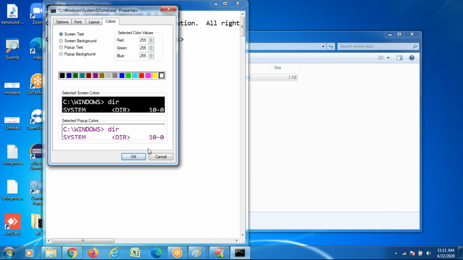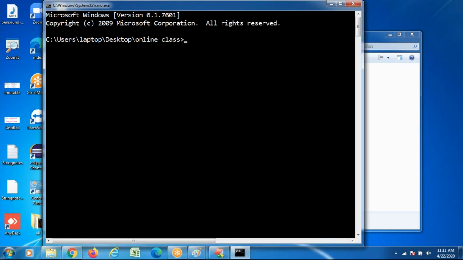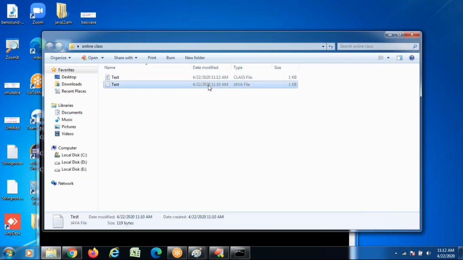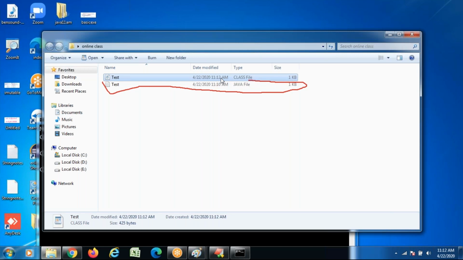In that, what do you have to select? Here, I open the command prompt. After opening it, what is the command I said? javac file name dot java. What is the file name? Test.java. When you type this command, observe here. Previously, one Java file is there. When you do this, one more file is created. What is that file? A class file.